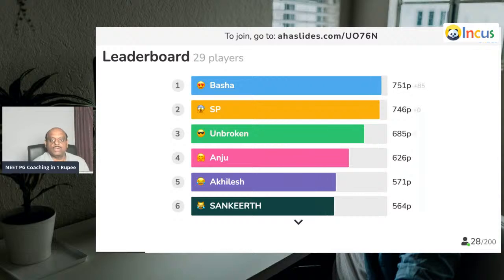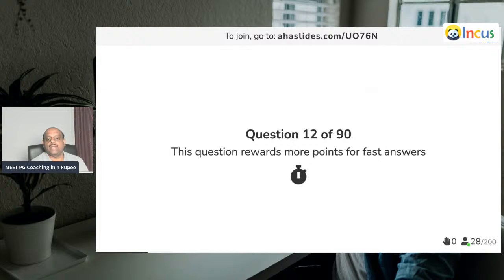Good. So, Basha is right. Sankit, Akhilesh also are right. Question number 12.